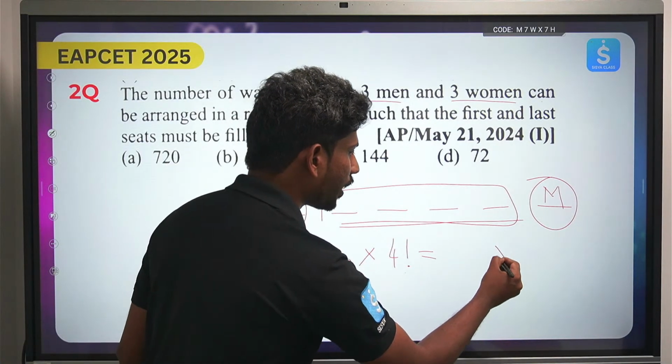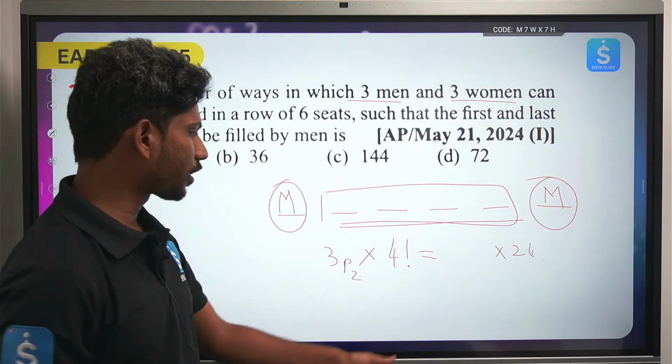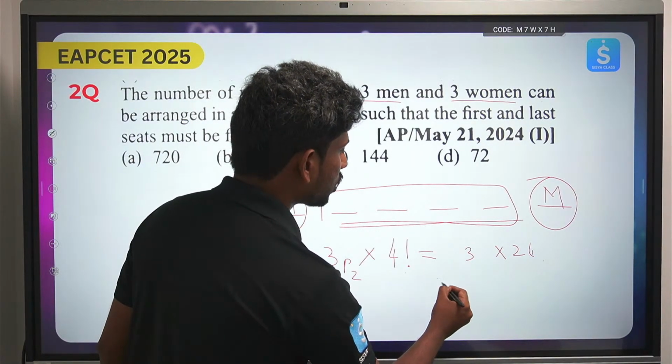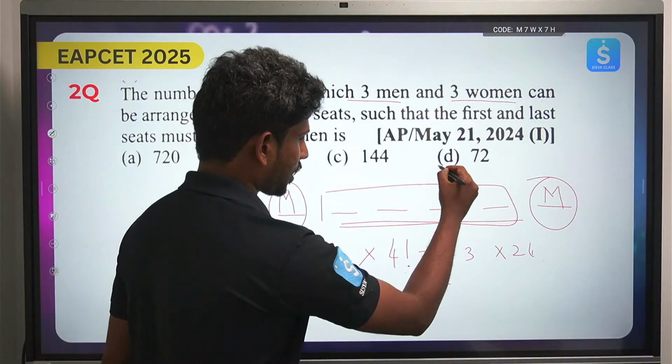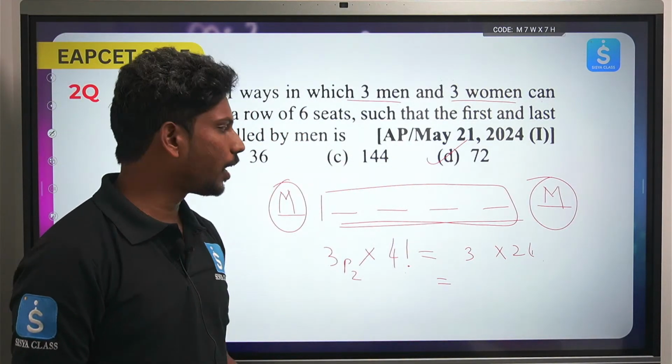So it will be into 24. 3P2 is 3 factorial by (3 minus 2) factorial, which is 6. So 6 into 24 gives 144. Okay, there are 144 ways in which you can fill the whole thing. I hope you understood.